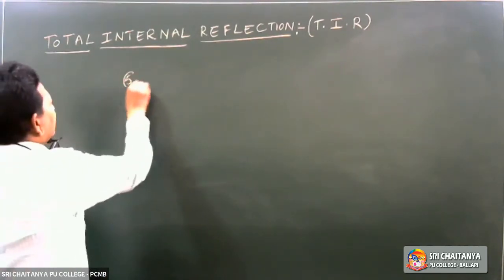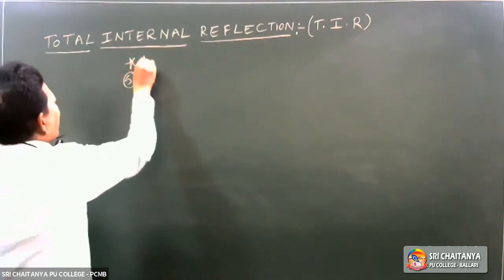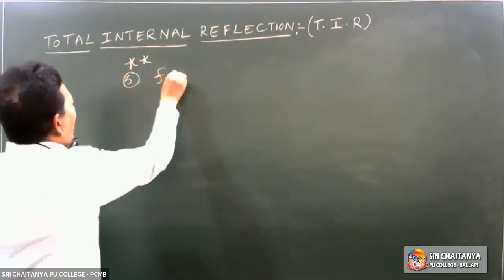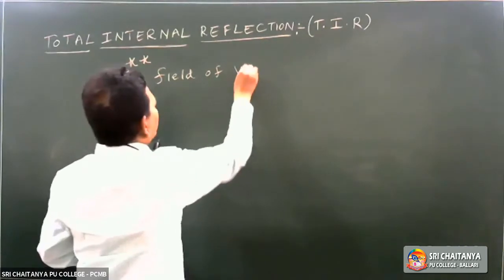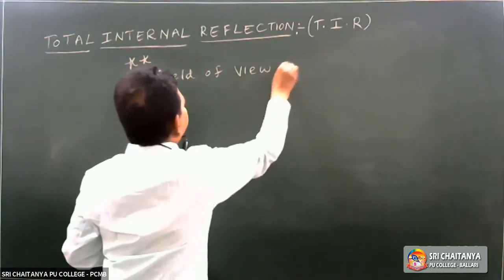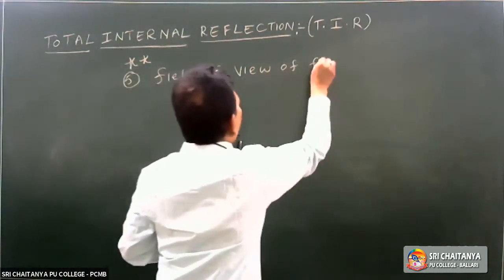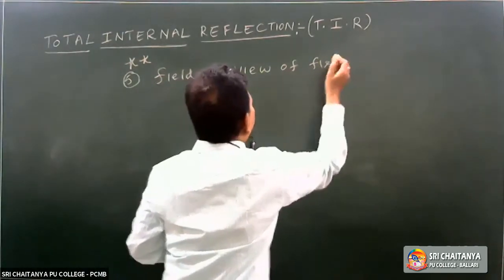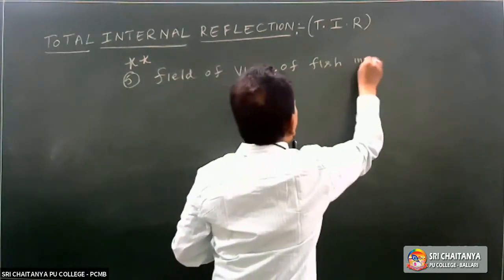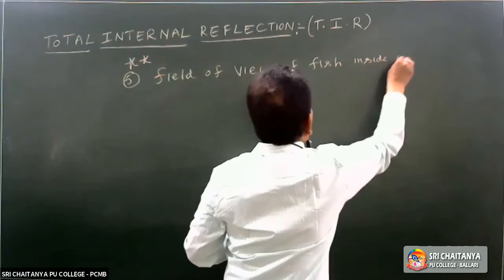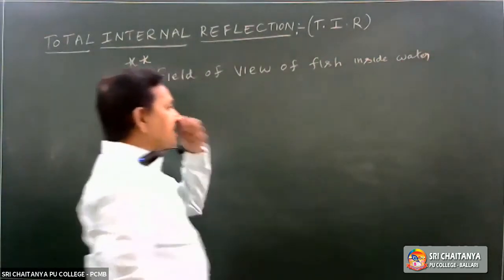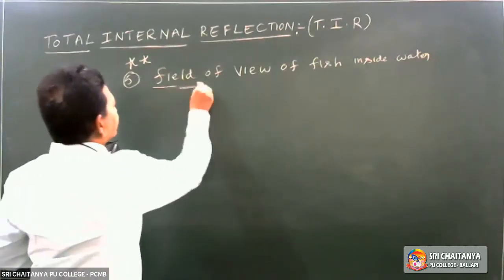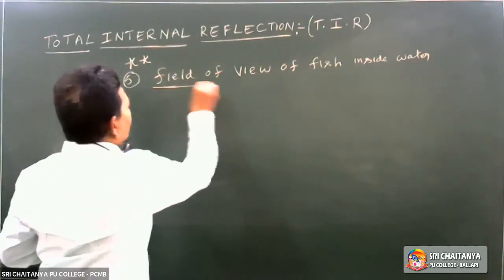Fifth one, most important, field of view of a fish inside water. The fish is inside the water. It is seeing the outer world.